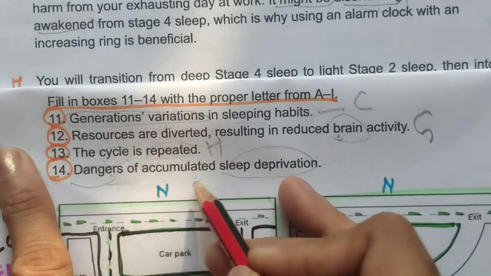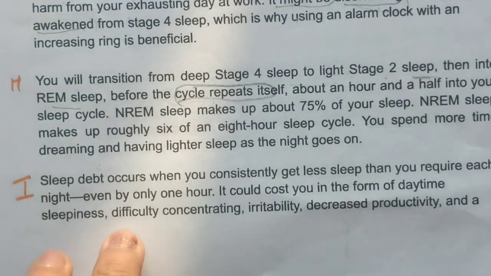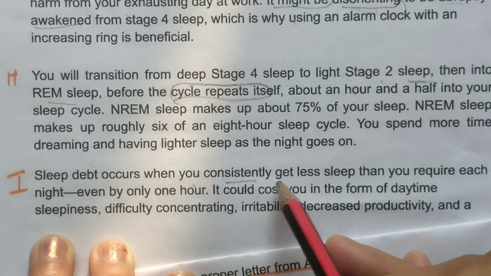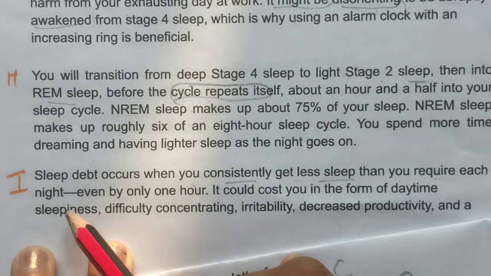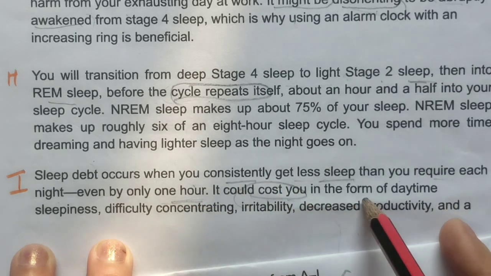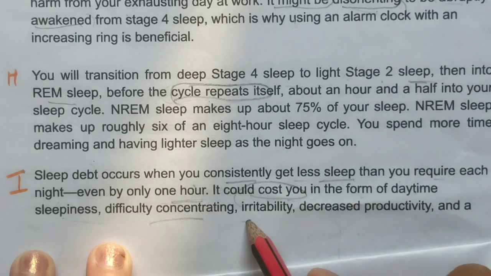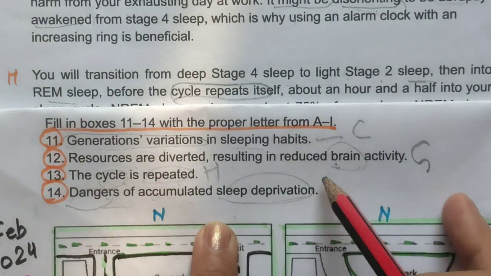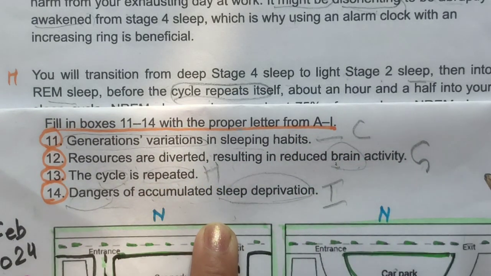And this is dangers of sleep deprivation. So the last paragraph: sleep debt occurs when you consistently get less sleep than you require each night. It could cost you problems in the form of daytime sleepiness, difficulty. So these things they are talking about here, dangers of accumulated sleep deprivation. So the last paragraph is this.